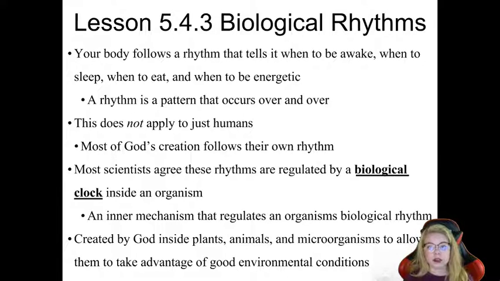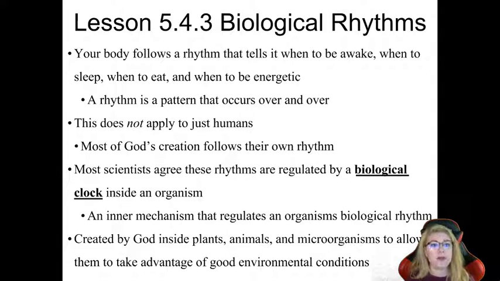And so most scientists agree that these rhythms that we as organisms experience are regulated by a biological clock inside each individual organism. And that clock may differ between different organisms, but humans in general share a similar biological clock, and different animals of different species share a similar biological clock. And all we mean by a biological clock is it's an inner mechanism that's regulating your biological rhythm. And it's created by God inside plants, animals, even bacteria like microorganisms and viruses to allow them to take advantage, basically, of good environmental conditions.